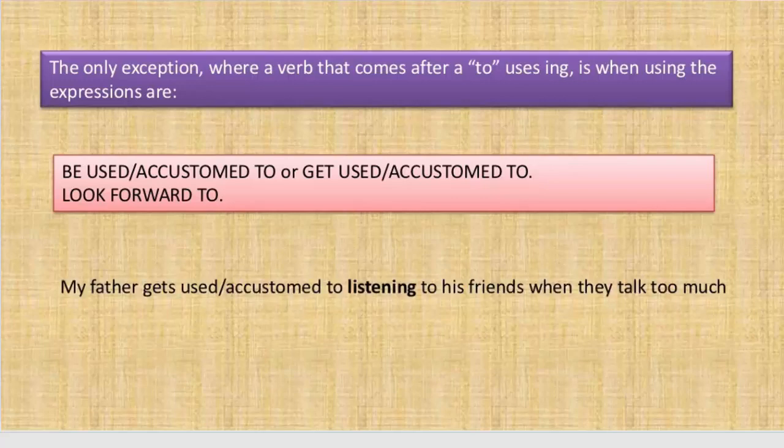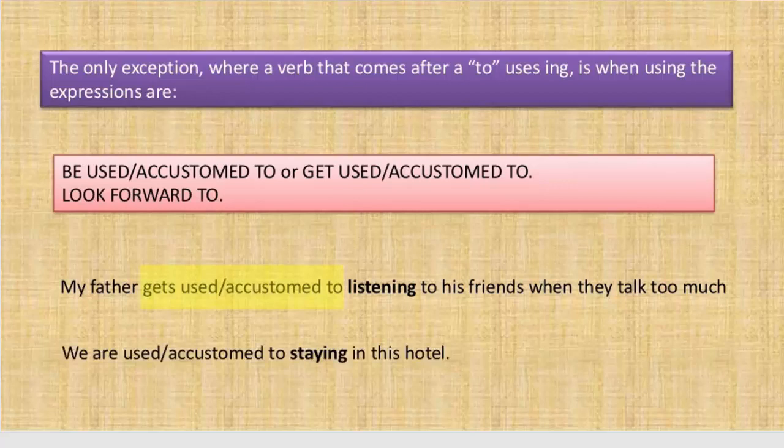For example, my father gets used to or accustomed to listening to his friends when they talk too much. As we mentioned before, gets used to or accustomed to are the two phrases with which we can use the ing. Well, we are used to or accustomed to staying in this hotel. As I mentioned earlier, used to, accustomed to, or look forward to, with these phrases, we can use the ing form of a verb.